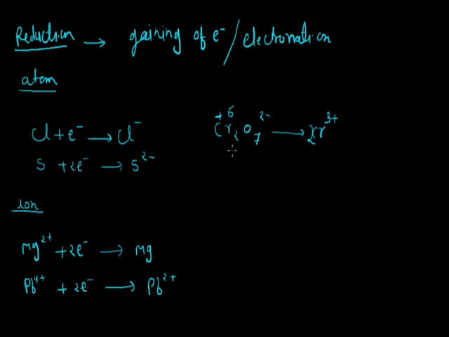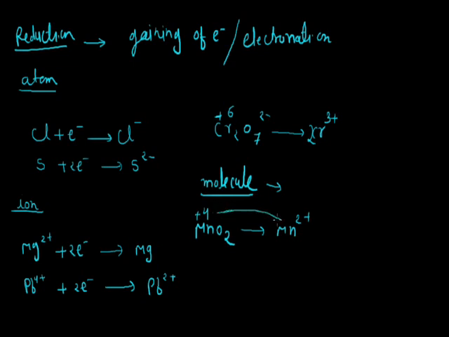Now the reduction of molecules. For example, if we take MnO2, after the reaction it gives Mn2 plus. On the left-hand side, the charge on manganese is plus 4, so plus 4 is converted into plus 2. So obviously it gains 2 electrons, which are donated by the oxygen atom.